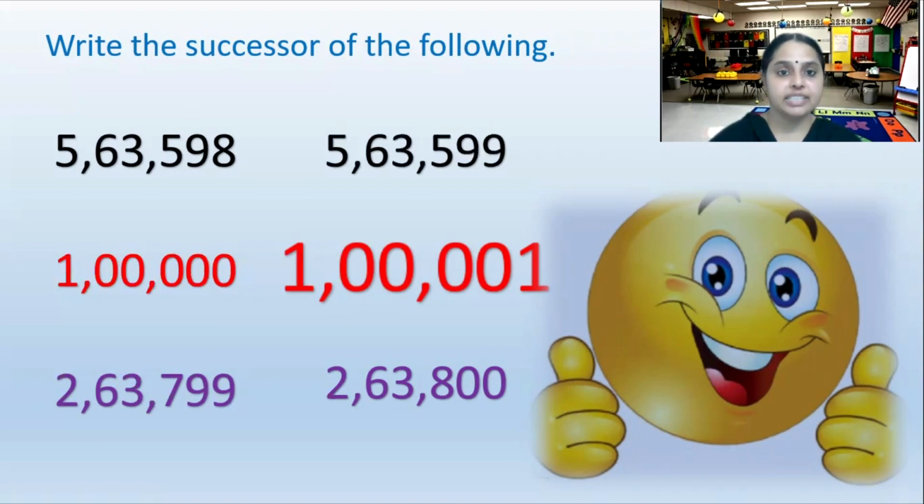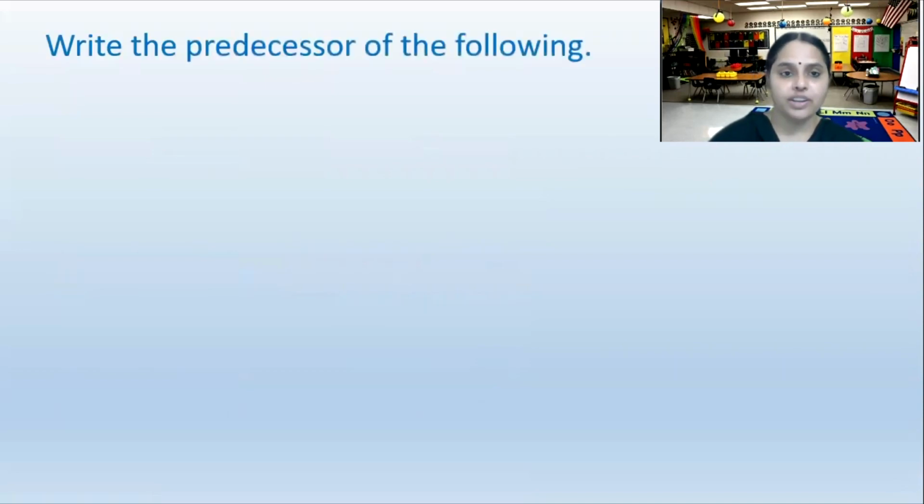So do the exercise questions and show them to your parents. If everything is correct, we will have a surprise in the next class. Are you all ready for the surprise? But you have to wait till the next class and complete your work.